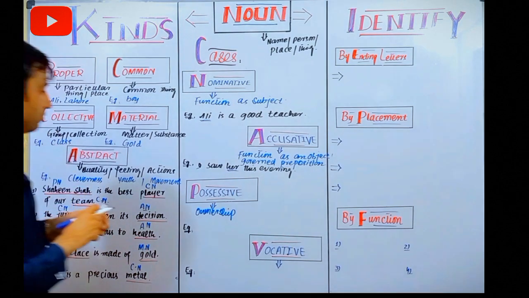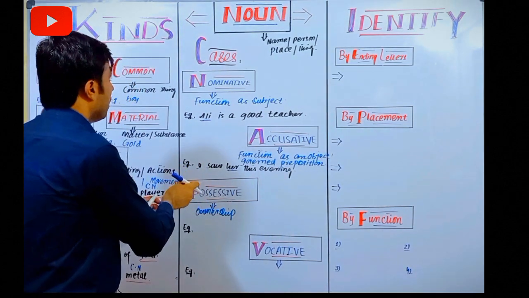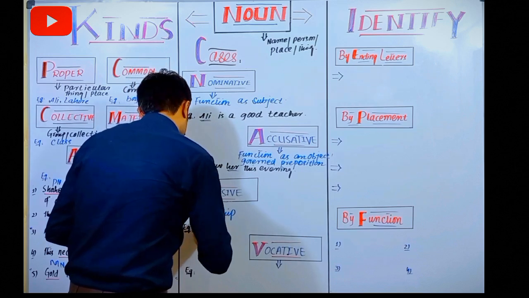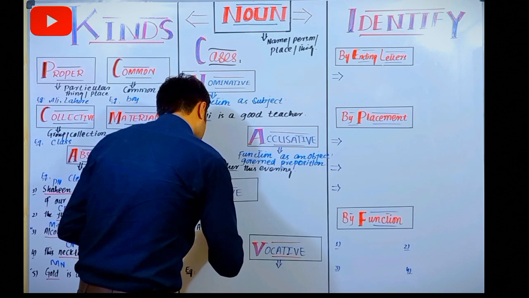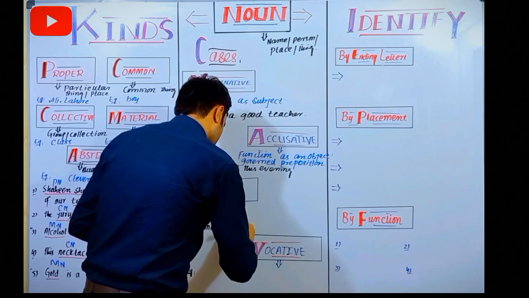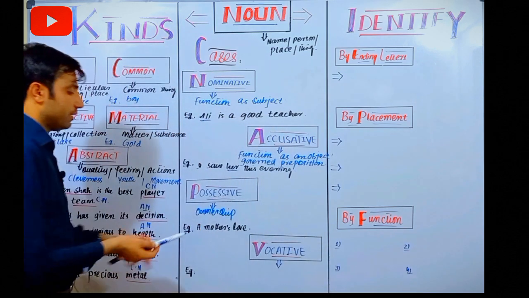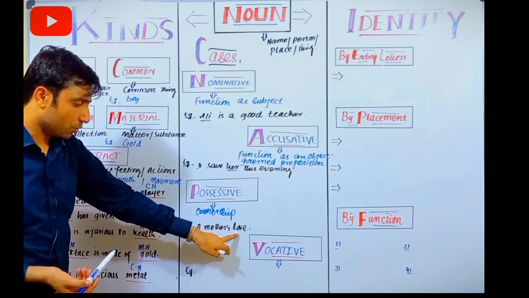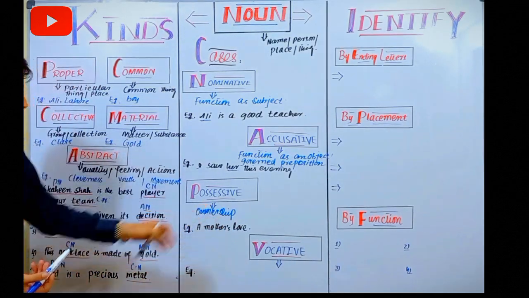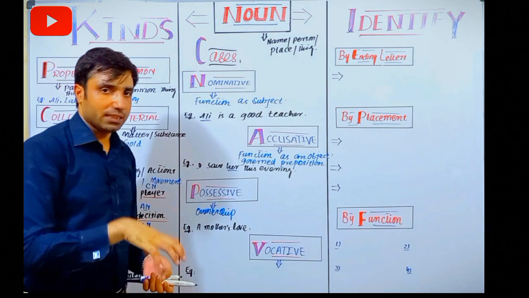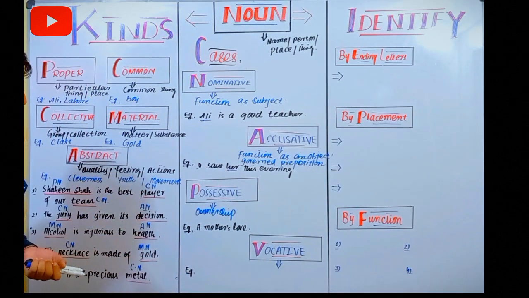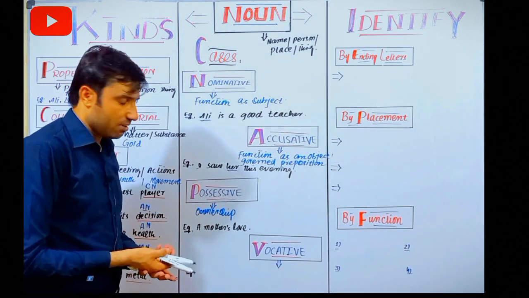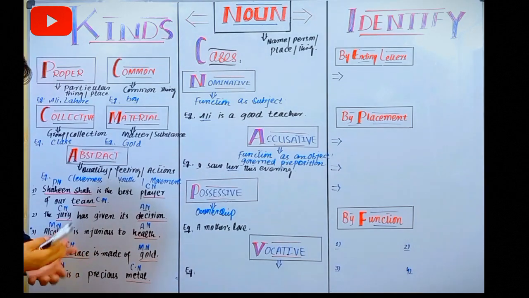So for instance, we can say here a mother's love. Look here, we are simply possessing or giving ownership to the love of mother. So this is possessive case, when we show ownership over something. And possessive case, like we can say here my and our, we can say here their, him, his. These are your possessive cases.